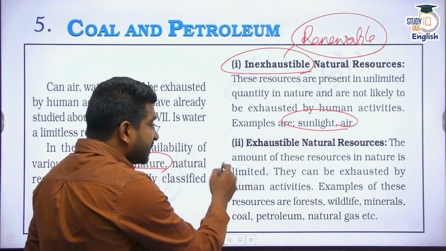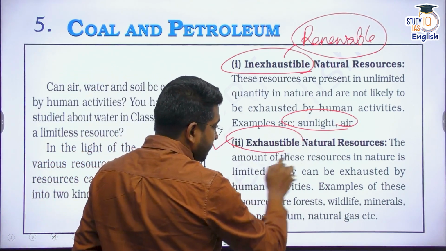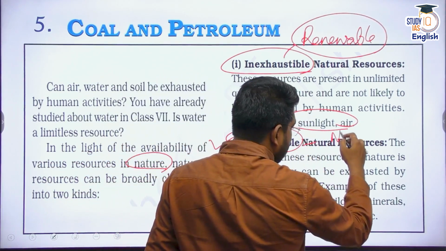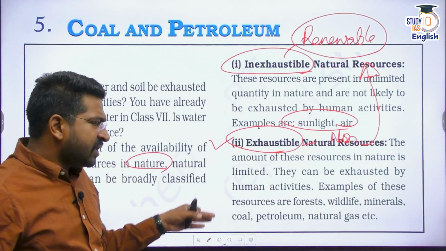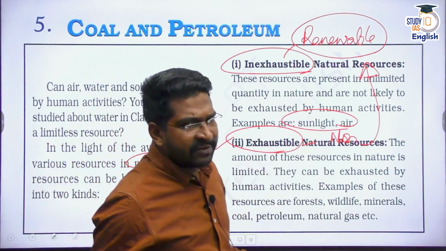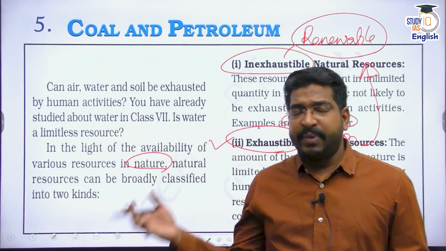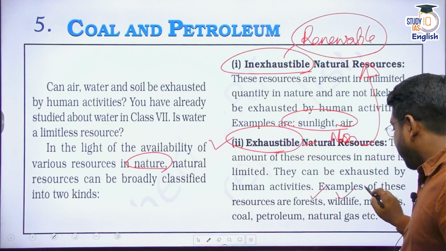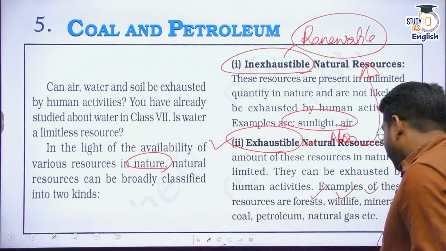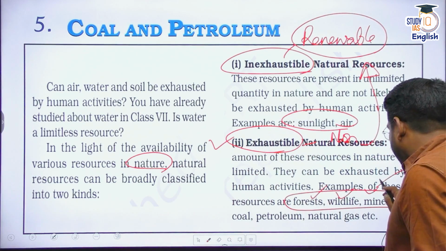But there are many other natural resources which are exhaustible, or basically non-renewable. Many of them are the fossil fuels that we use: coal, petroleum, petrol, diesel, gasoline, etc. You can also put examples as forest, wildlife, minerals. Please remember this: forest, wildlife, minerals. These also come under